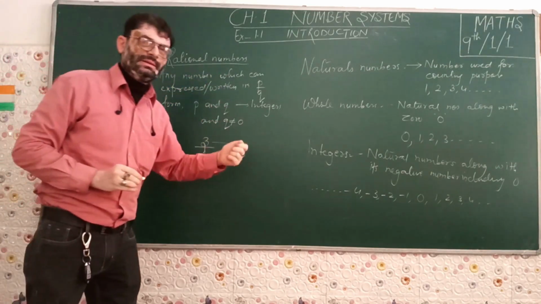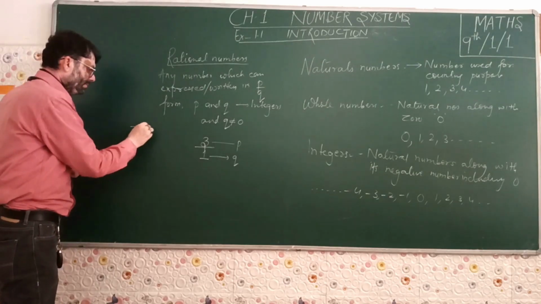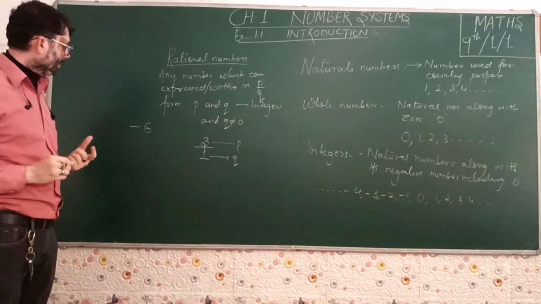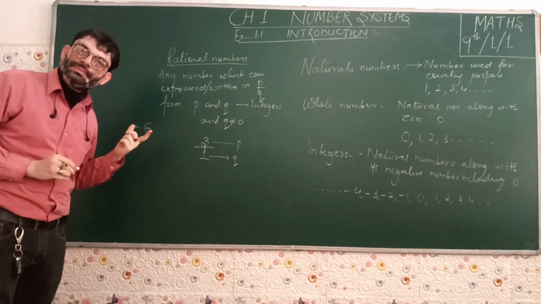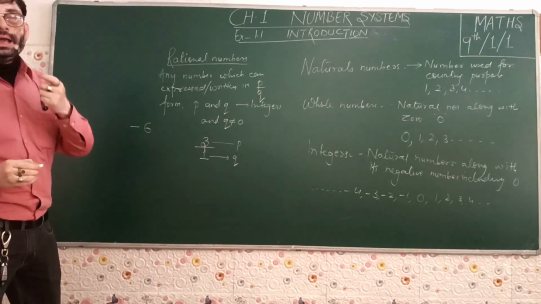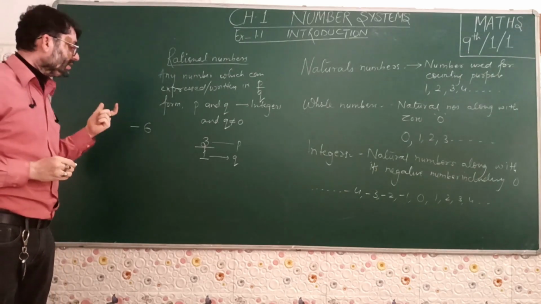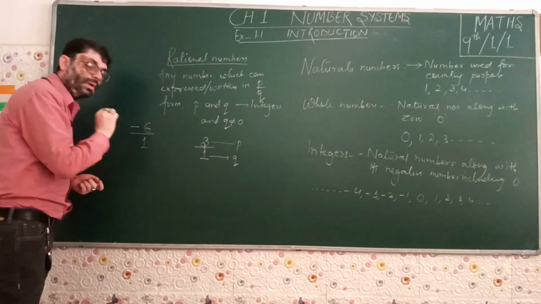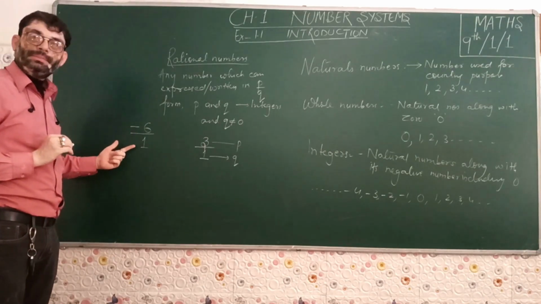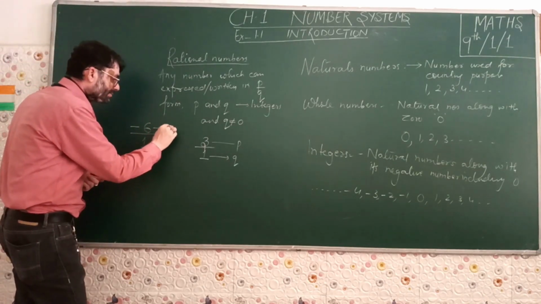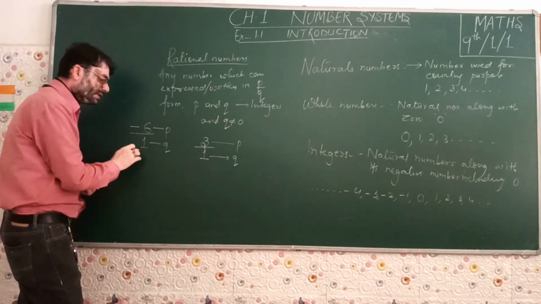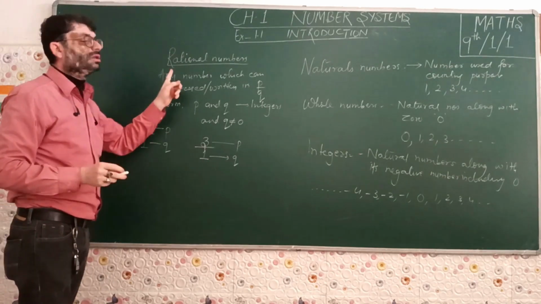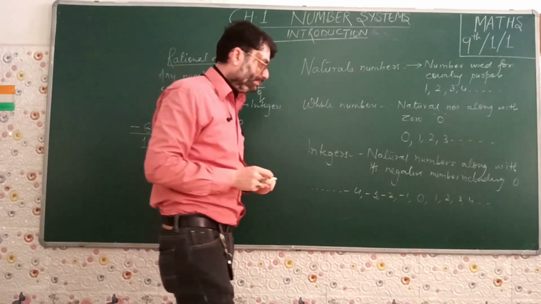Let us take a negative number, say minus 6. This is an integer that we have taken. Can this be written in P upon Q form? Let us try out. As I told you, every integer has a divisor 1. We can write this as minus 6 upon 1. That means it is in the form of P by Q, where minus 6 is P, 1 is Q, Q is equal to 1, which is not equal to 0. So we can say that minus 6 is also a rational number.